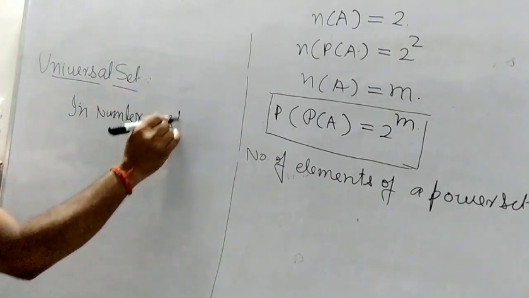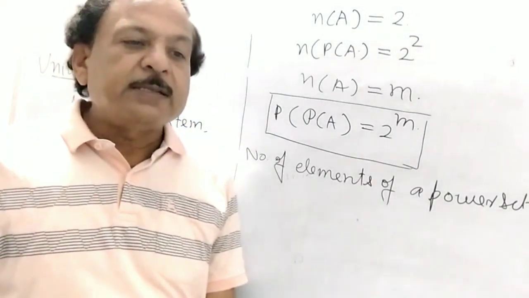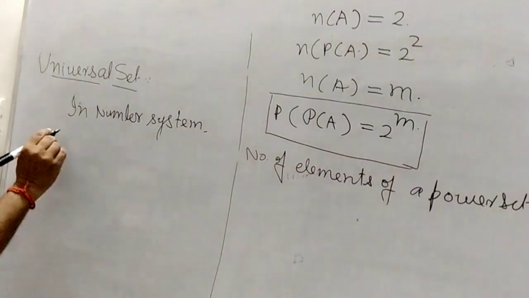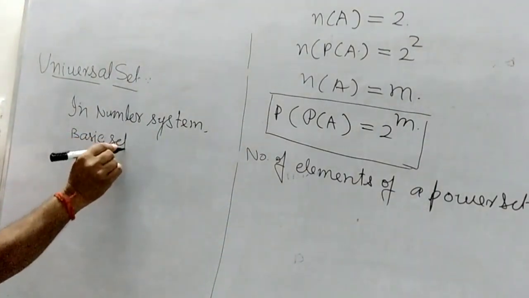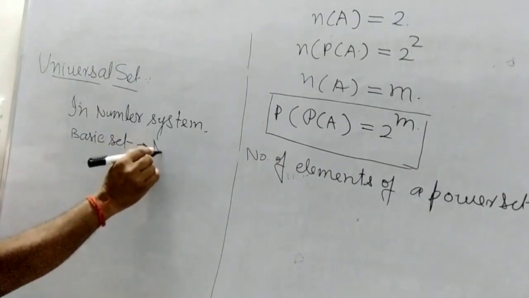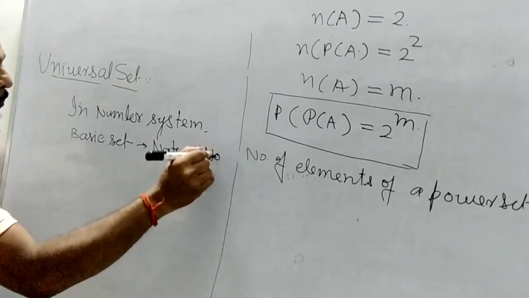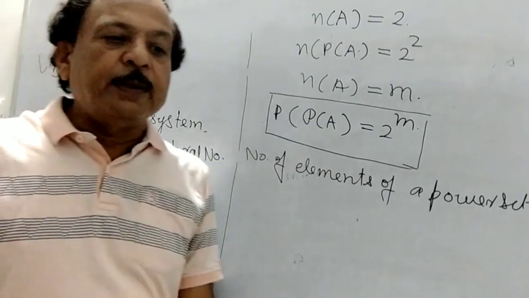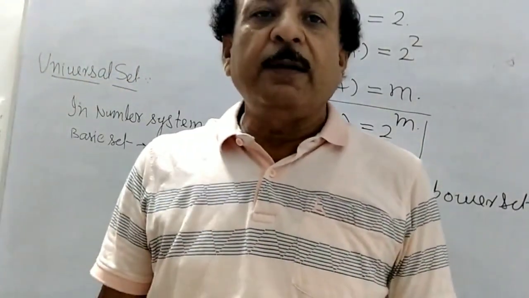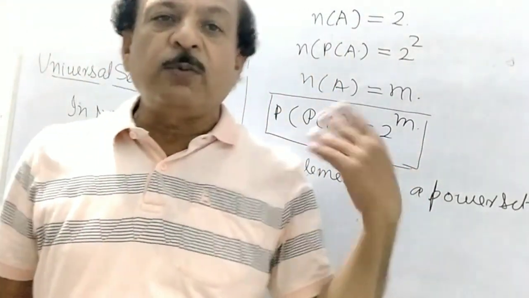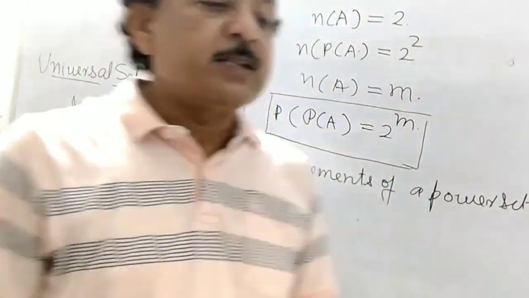Our basic set is the natural number. To show that, now we take prime numbers, odd numbers, even numbers. So these numbers are what? Subsets of the natural numbers. The natural number is the universal set.